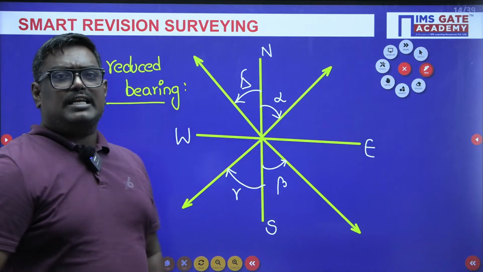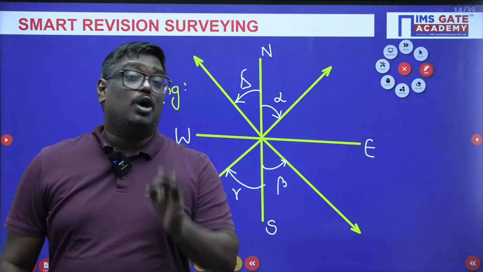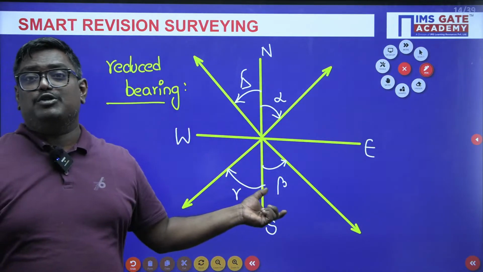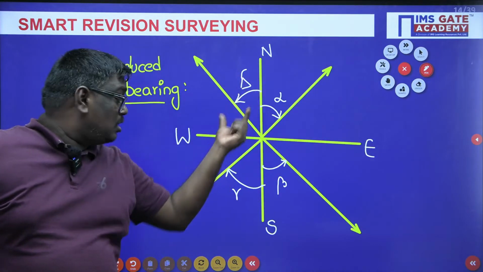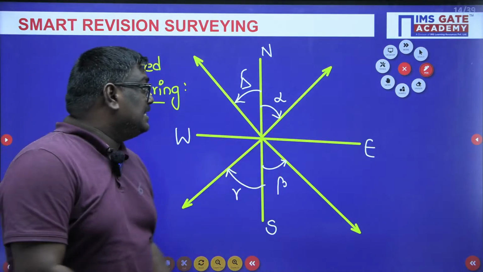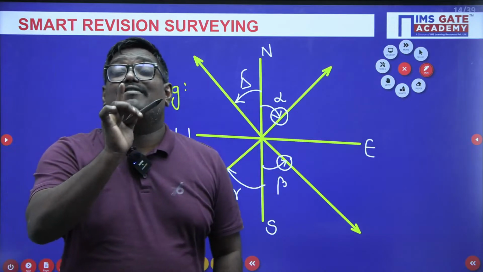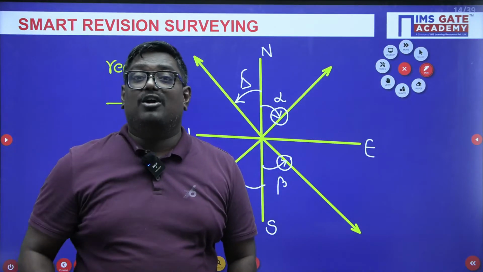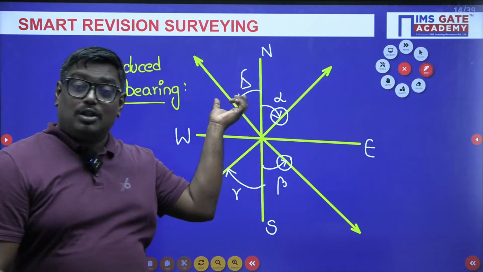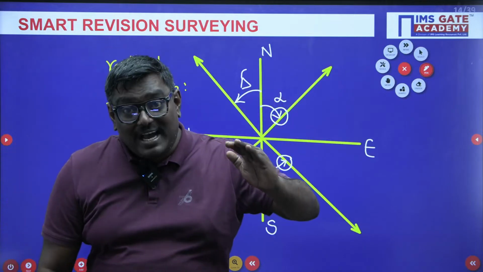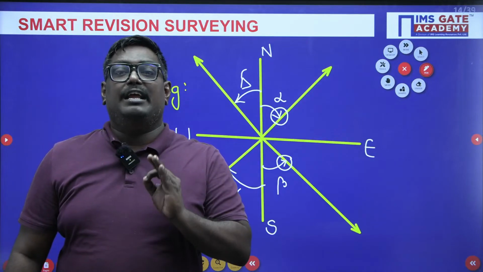Now, see students, in whole circle bearing, every bearing is measured from north and also in clockwise direction. But in reduced bearing, the bearing of a line is measured either from north or from south, clockwise or anti-clockwise, whichever is nearer. This is a very, very important point.